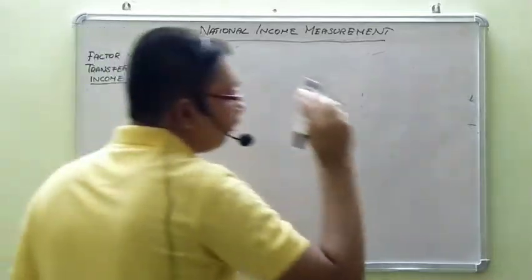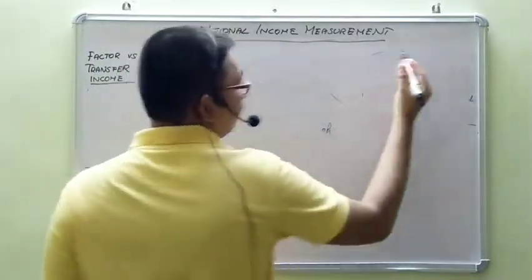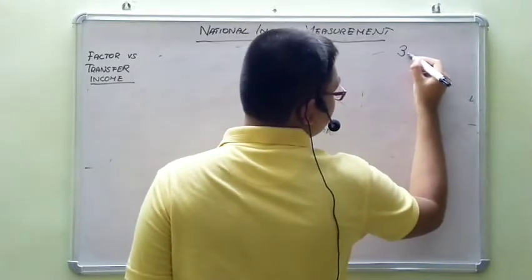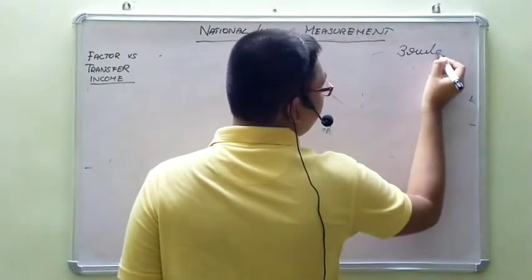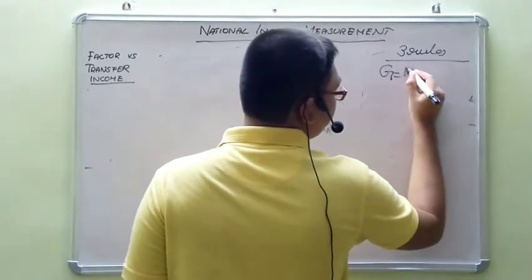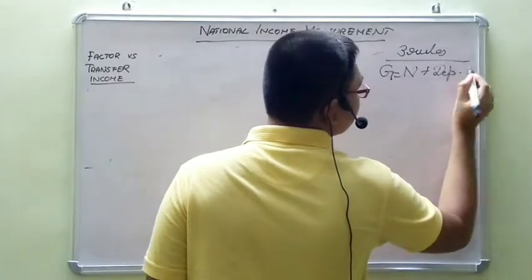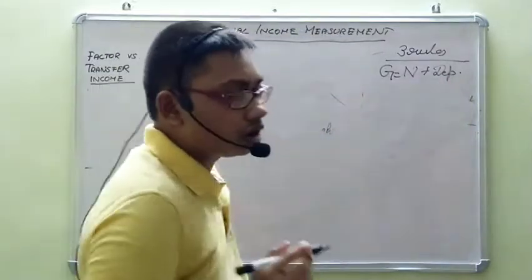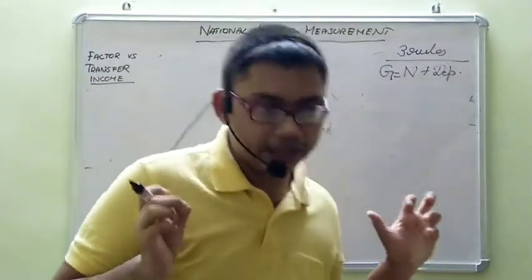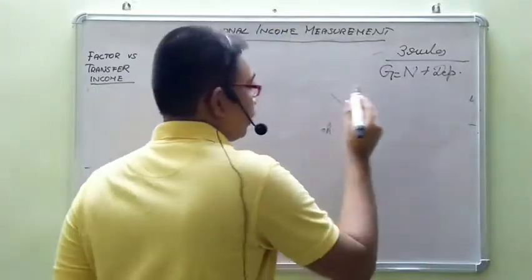Now, for measuring national income, we know three golden rules. What are those? Gross is equal to net plus depreciation. Any gross aggregate will be equal to the corresponding net aggregate plus depreciation.